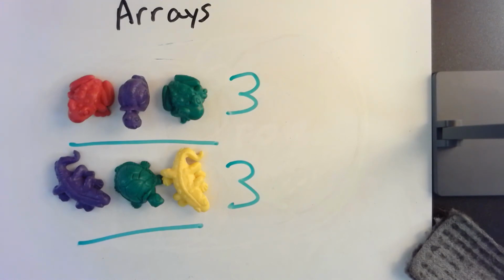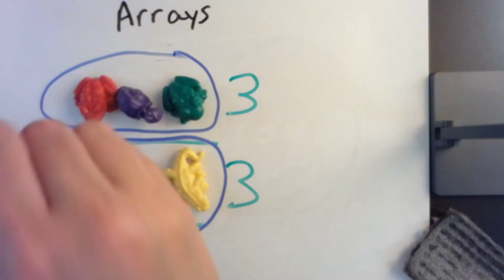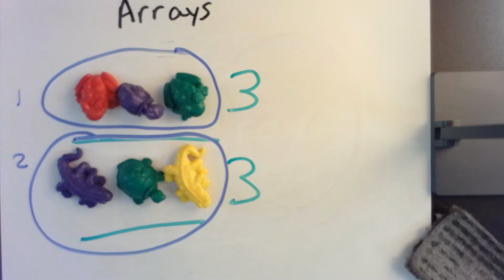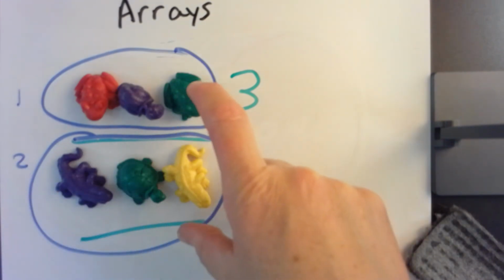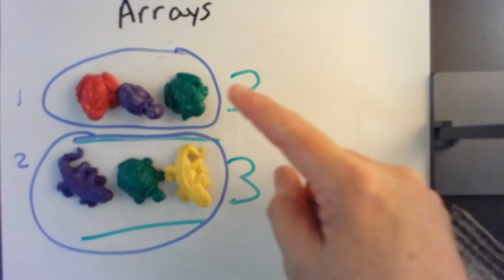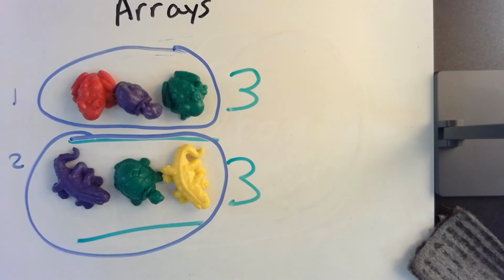How many rows are there? So here's 1 row and here's 2 rows. So there are 2 equal groups of 3. How many are there all together? 6. That's right, it didn't change. Did the total number of bears change when I reorganized them into a rectangular array? No, they stayed the same.